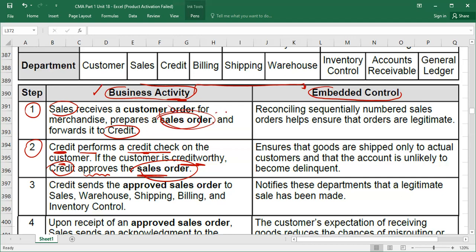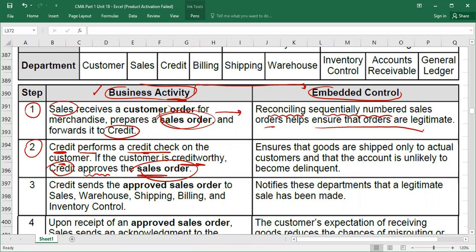Here we also need to understand, when the sales department prepares the sales order, why do they prepare it? This is the control for that. Sequentially numbered sales orders help to ensure that orders are legitimate. Obviously, because sales orders are computer generated, it will have a number on the sales order. This number you can verify from the system to ensure this order was legitimate.